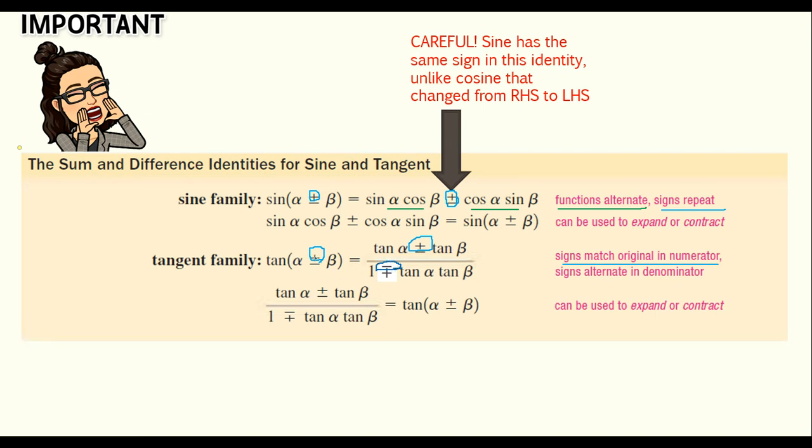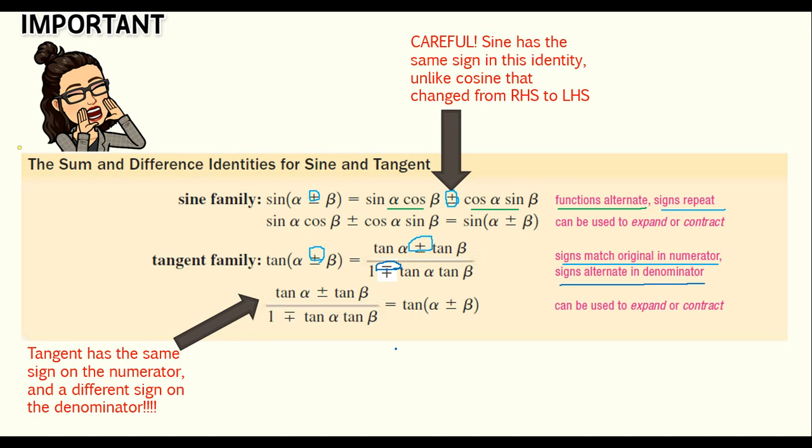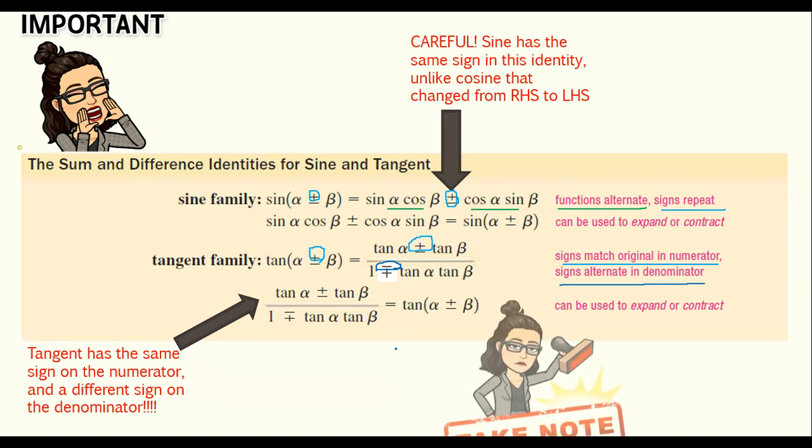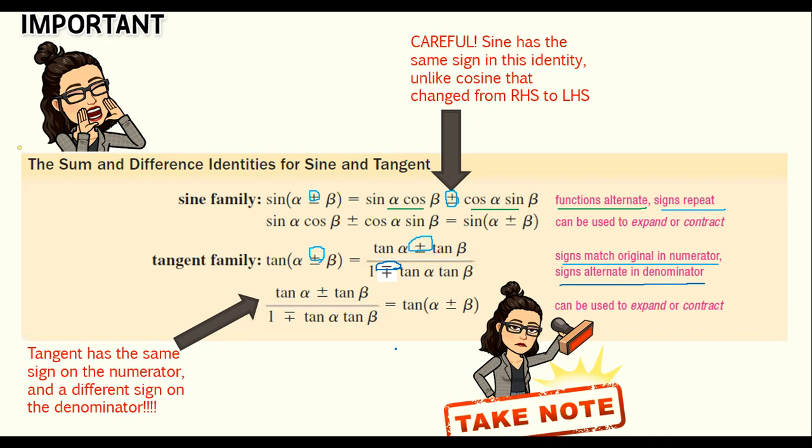to a different one. So if this is addition, the denominator has a different sign, and it has 1 minus tangent alpha tangent beta. So we repeat this value on the numerator, and use 1 plus or minus tangent alpha tangent beta in the denominator. And again, we can use this to expand or contract. Tangent has the same sign on the numerator and a different sign on the denominator. You need to notice that and take that down as a note for yourself. Take a second, write these down as we're going to use them.